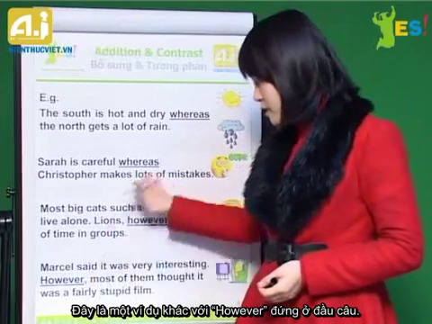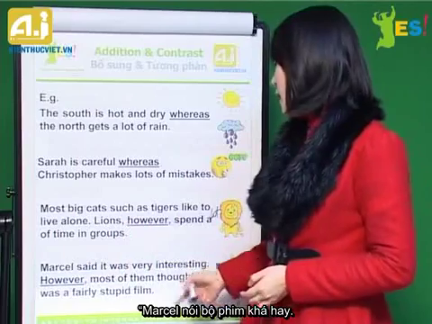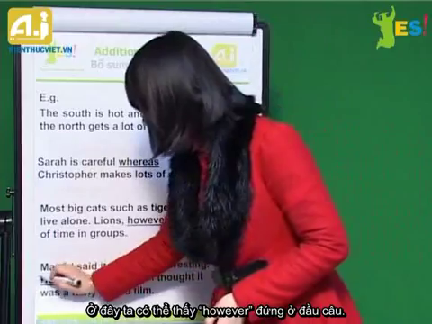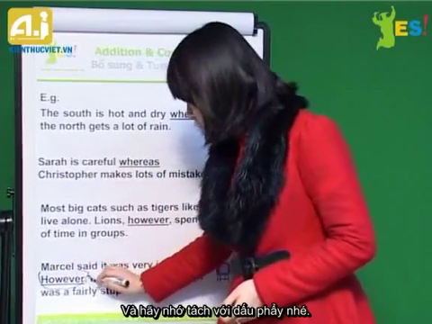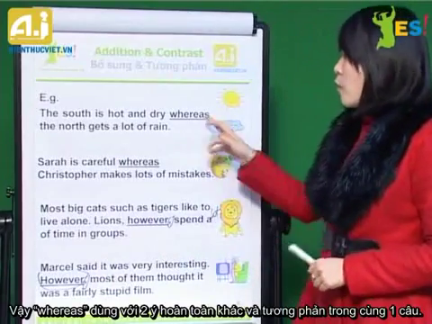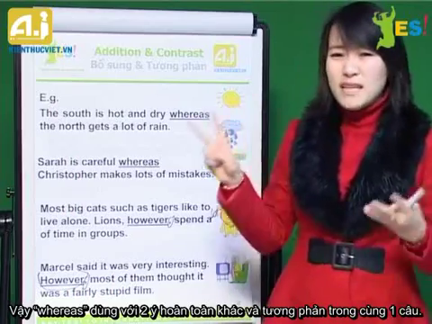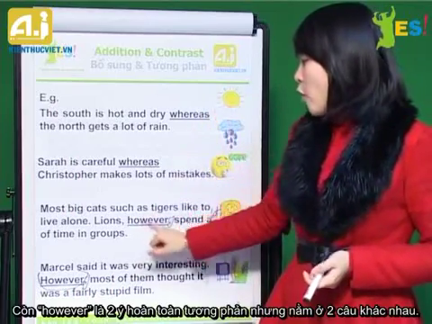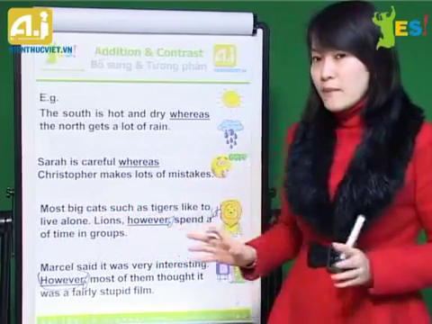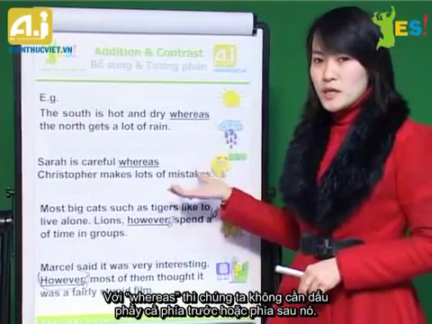Another example with however standing at the beginning of a sentence. Marcel said it was very interesting. However, most of them thought it was a fairly stupid film. So in this case, however stands at the beginning of the sentence. Make sure you use the comma after the word however. So whereas is used for two totally different contrasting ideas in one sentence, and however is for two contrasting ideas in two separate sentences. And make sure you use them with the comma. Whereas you don't need to use the comma before or after.